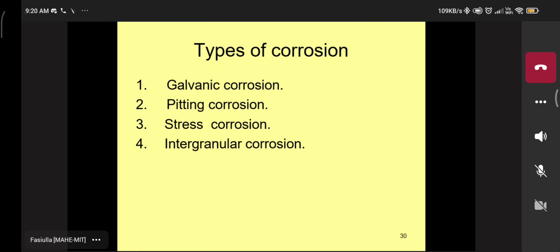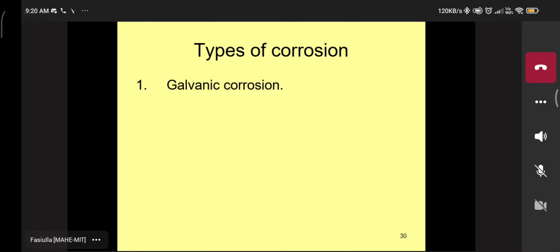Then the next topic, types of corrosion. Please, this is most important. In the examination, they ask reasoning type questions, explaining or giving reasons, or giving an example. Then you have to identify which type of corrosion. One statement is given to you, and you have to identify which particular type of corrosion it is, or give the reason. These types of questions are asked here.